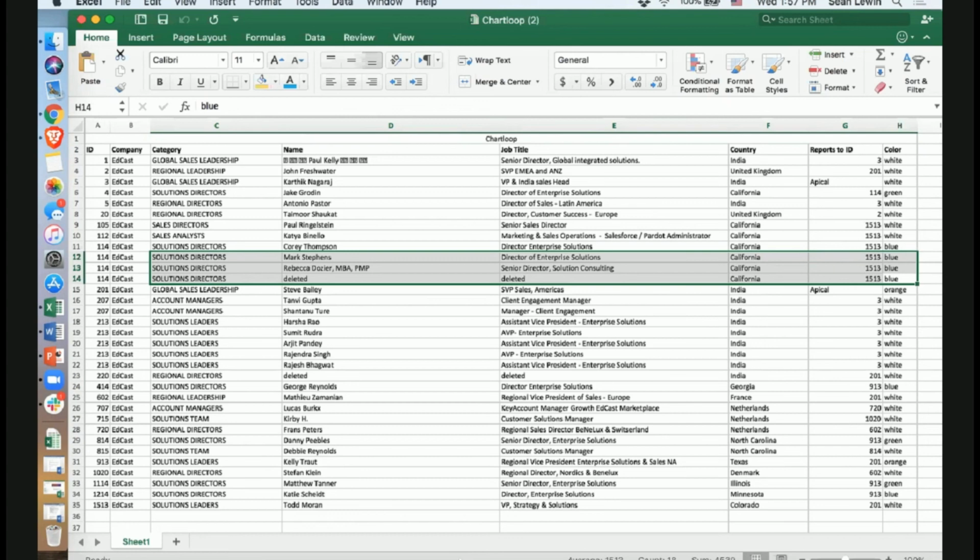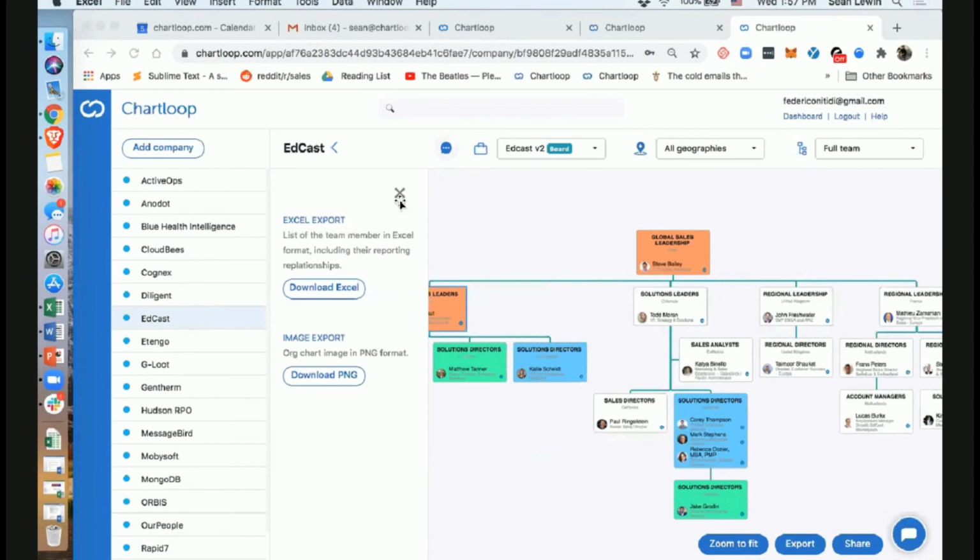So this is the very start of us creating features to enable you to act and run sales campaigns on the org charts you run on Chartloop. And yeah, a lot more to come.